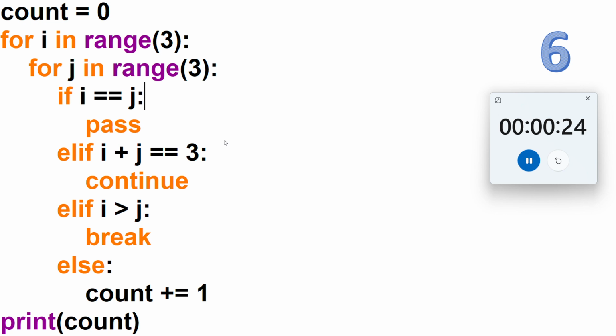So this concept, you should know how loops work, how nested loops work, how conditions work in a loop, and how pass and continue operators work. Then definitely you can do this. So you can try it.